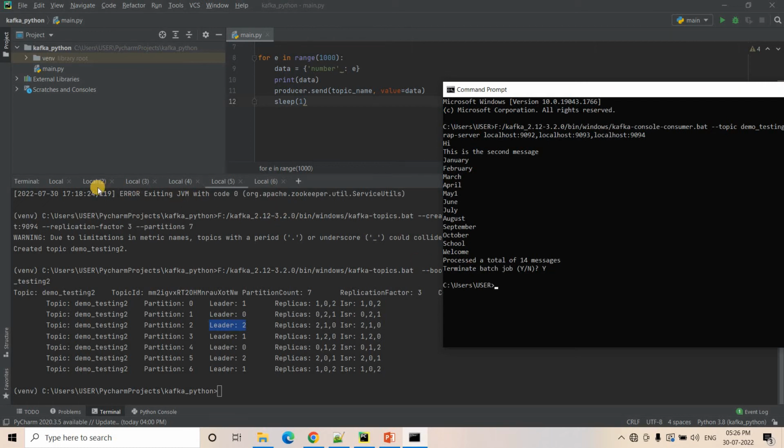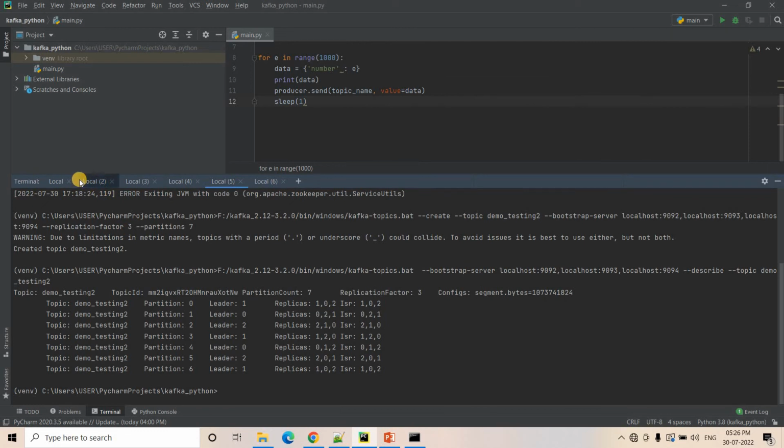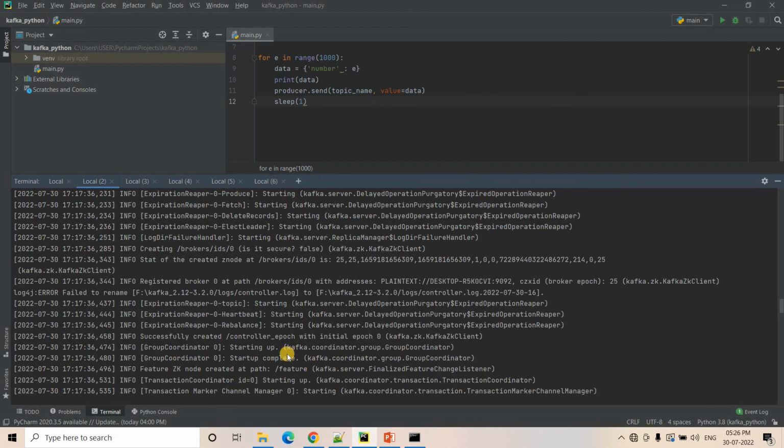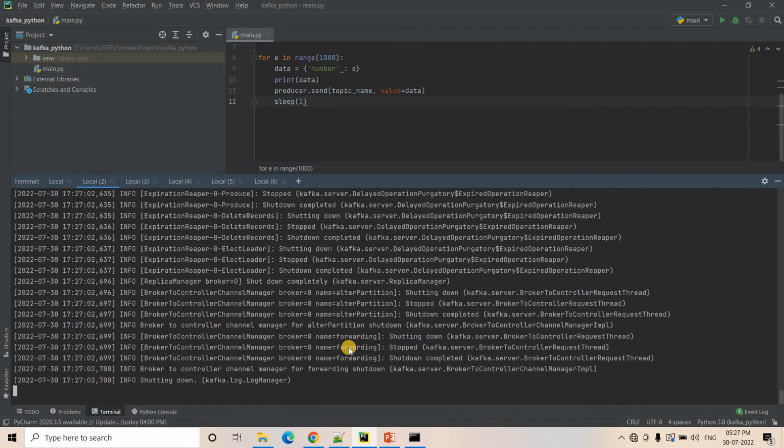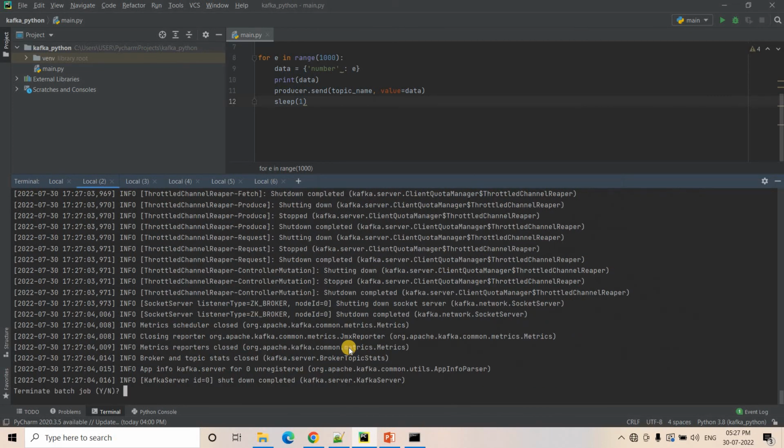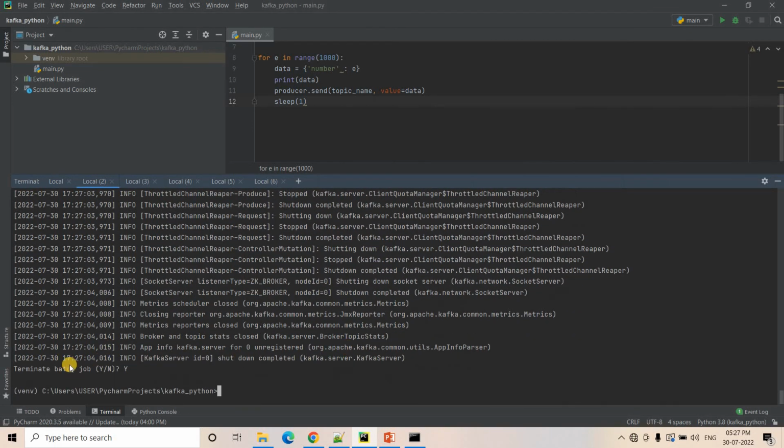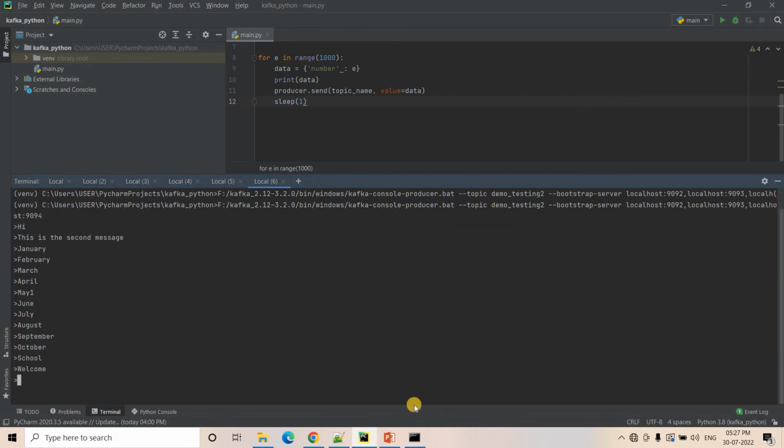Okay, and now what I will do, I will stop my one server. So suppose I am basically stopping my first server. The first server is running, I will stop my first server. Terminate. Okay, so I have terminated my first server. See, on the producer side it is perfectly running.